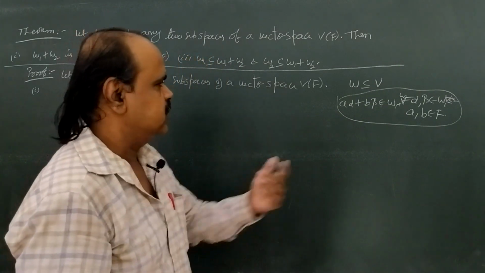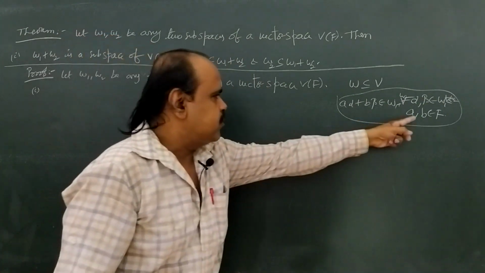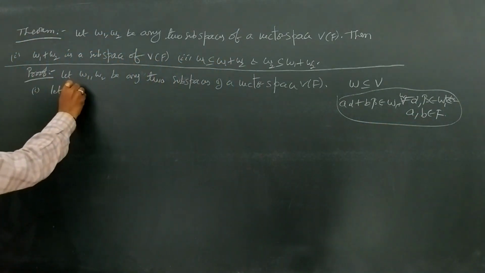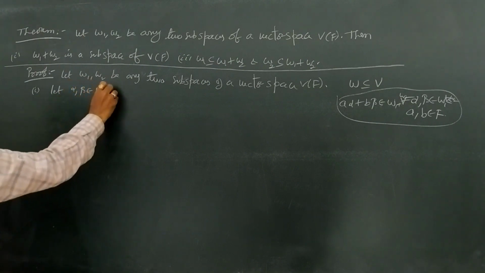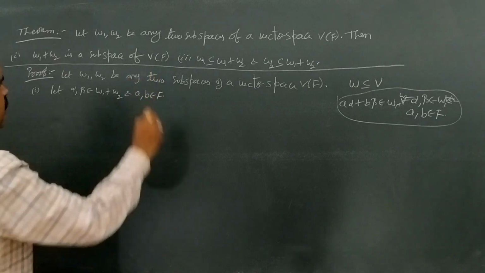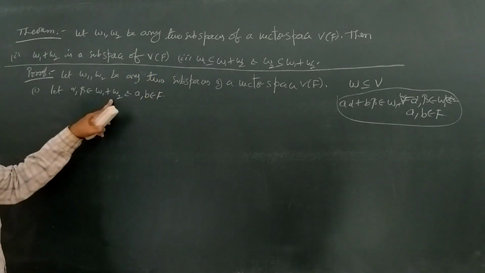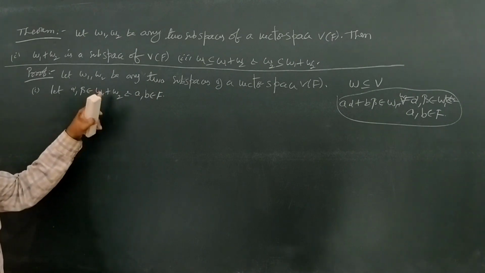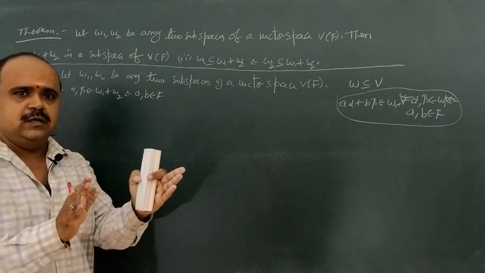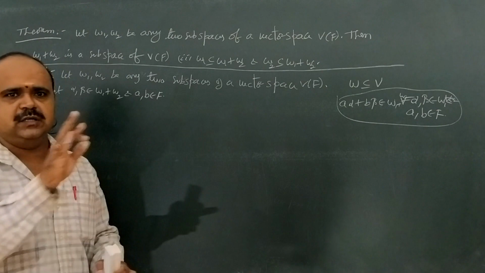So for that, take alpha, beta belongs to W1 plus W2 and A, B belongs to F. We have W1 plus W2 equal to the set containing elements which are in the form of the sum of two elements, in which the first element lies in the first set and the second element lies in the second set.